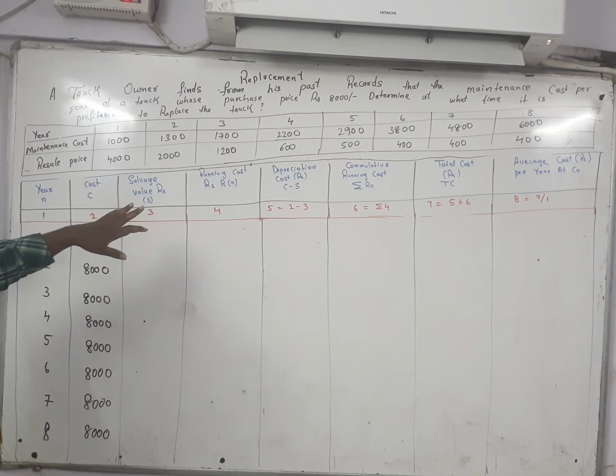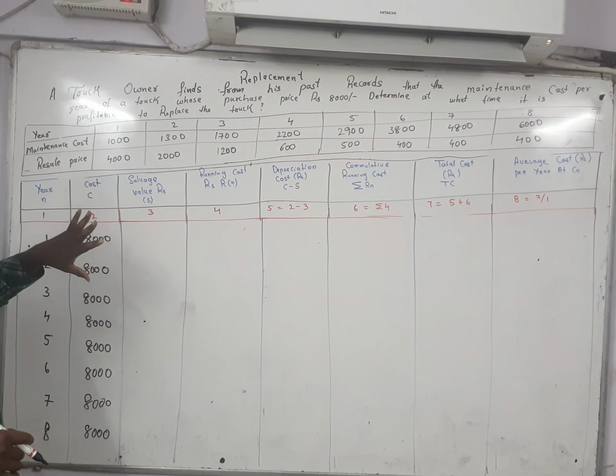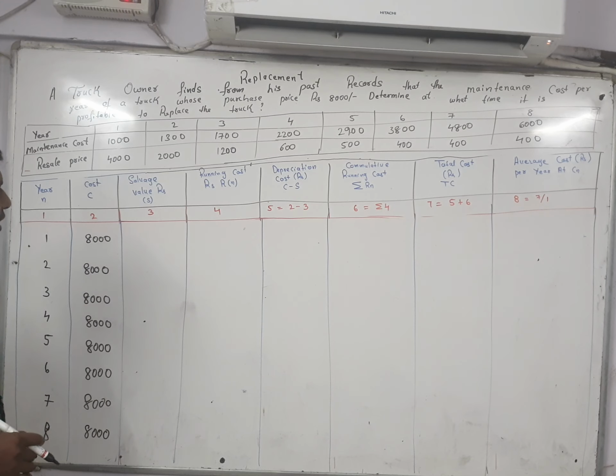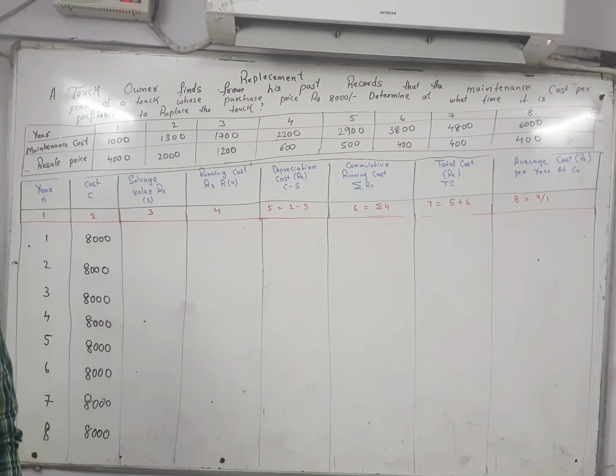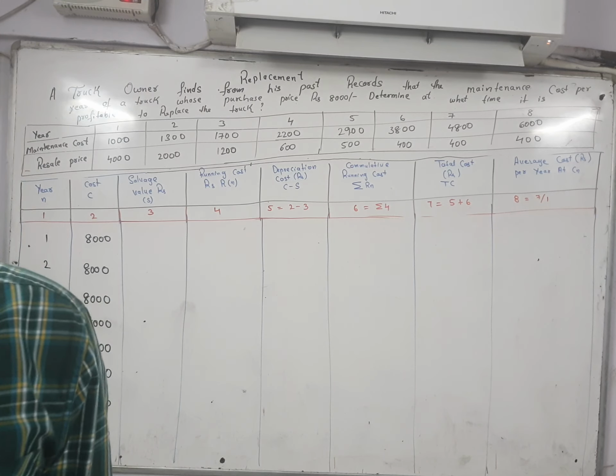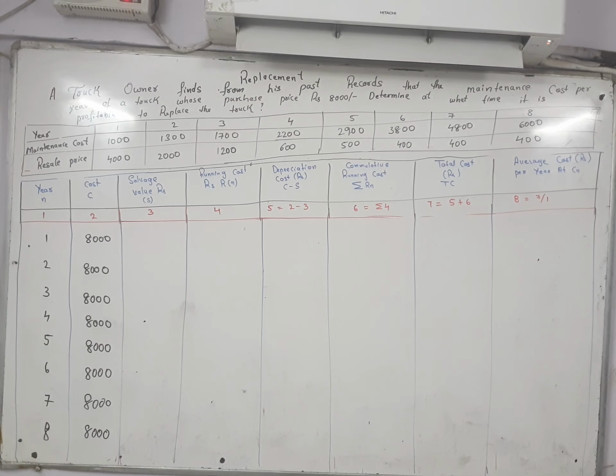After that, next step is salvage value. As you can see, in the last problem salvage value is given. But in this problem, salvage value is not given as a single value. In the first year, as compared to the previous problem, it is changing.